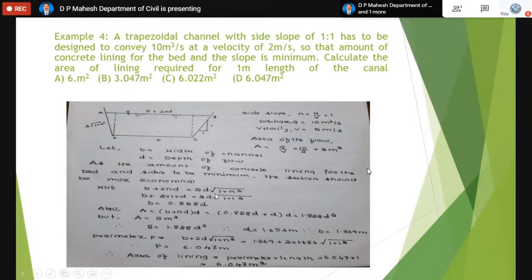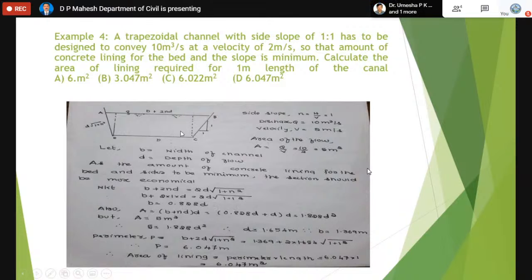And this condition you cannot simply use unless the section is economical. B plus 2nD equals 2D into root of 1 plus n square. Since the n value is also known to you as 1, just substitute n as 1. You will get the relation between B and D. That will be B equals 0.828D.